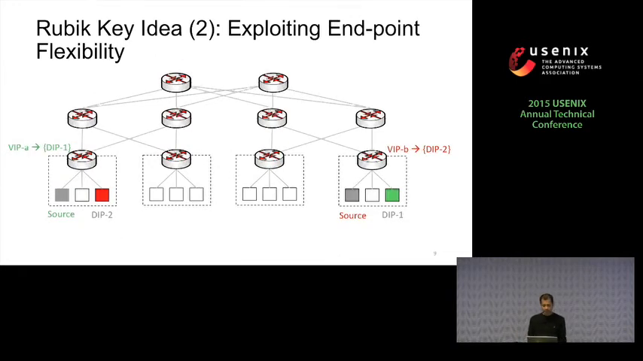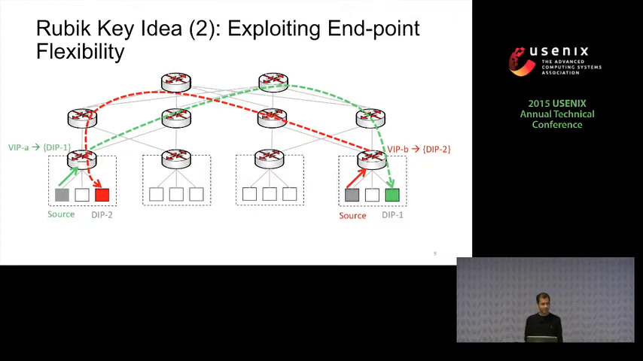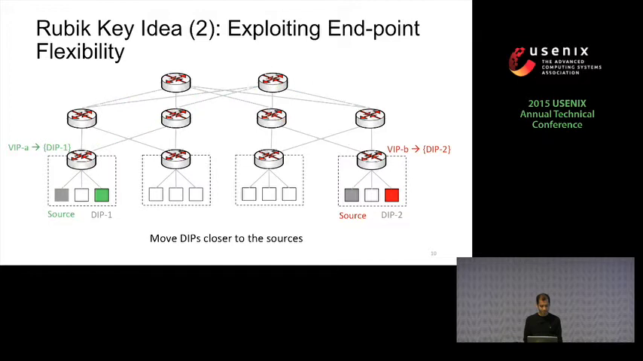Rubik's second key idea is to exploit endpoint flexibility. So even if we move load balancing closer to the sources, the DIPs could still be located far away. So traffic still has to take longer paths to reach the DIPs. But we observe that there are cases where there are DIPs located in the same racks as the sources. It's just that the DIPs are currently assigned to other WIPs. So if we can migrate the DIPs so that we bring the DIPs closer to the sources, again we can contain all the load balancer traffic in individual racks. So Rubik's second key idea of exploiting endpoint flexibility is synergetic with its first idea. It only creates more opportunities to exploit locality.